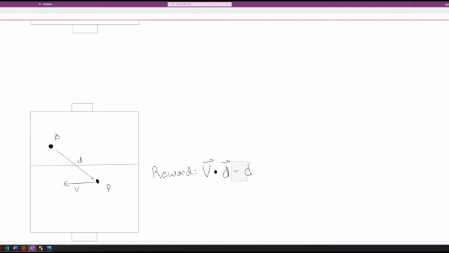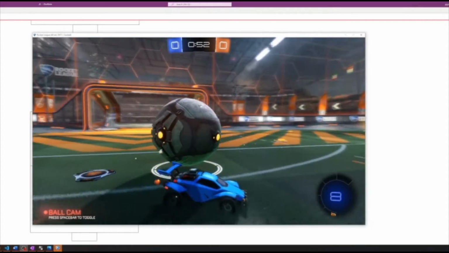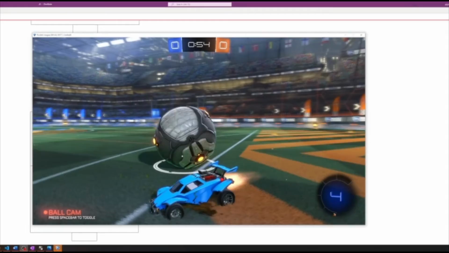Now, the issue is that we still have this distance penalty D here. And so that means if the player was away from the ball, moving toward it would incur an even bigger penalty. So when we have two incompatible reward components, how does the model learn to maximize the reward? This one will be interesting, so let's see what happens. So now that we're back in the game, let's see what happens with this model.